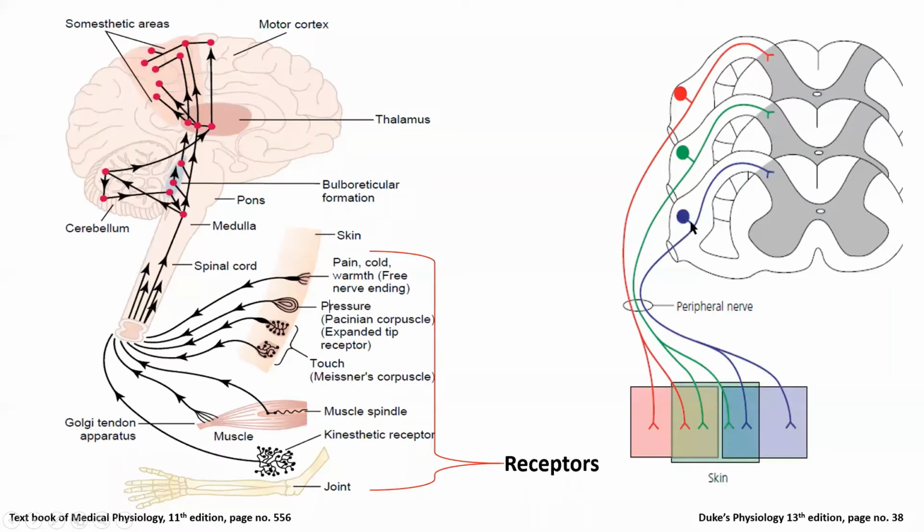So we have discussed the unipolar neuron. A unipolar neuron has only one process, and this process is fused with the axon and the dendrite. So this is the skin. When the receptors are stimulated, through this process it will go to the cell body, and through the axon it will go to the spinal cord, and from the spinal cord it is sent to the brain.